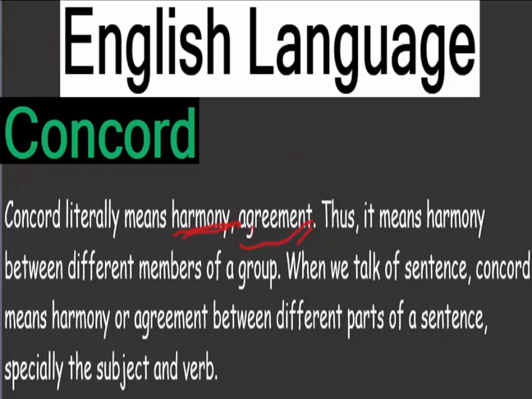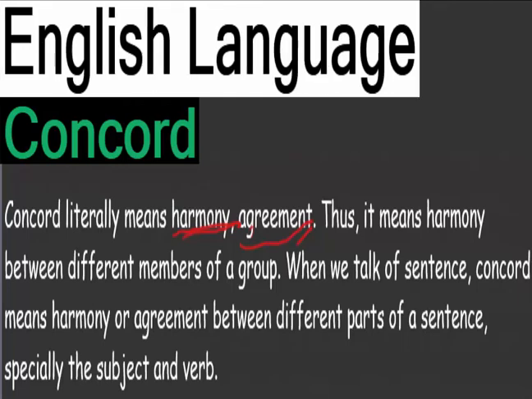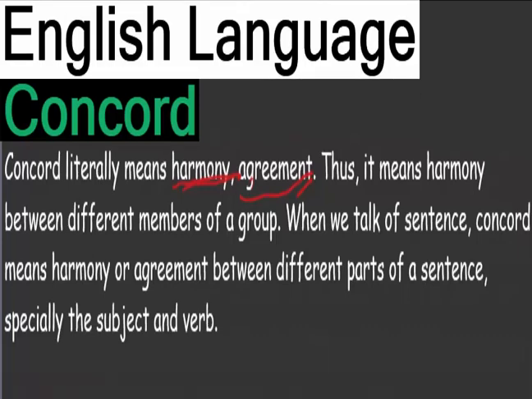So if I have the subject of a sentence to be singular, the verb must also be what? Singular. If I have the subject of a sentence to be plural, the verb must also be plural.